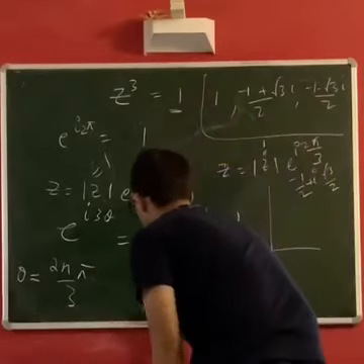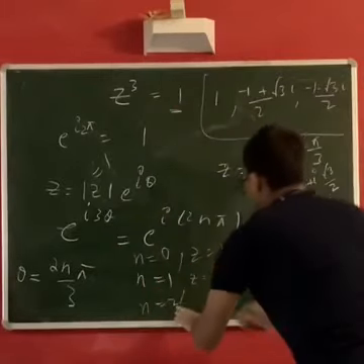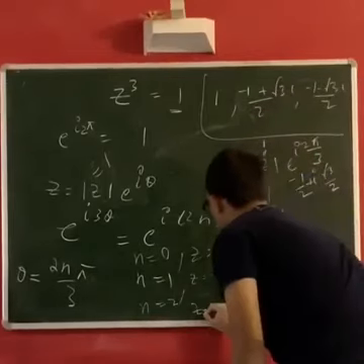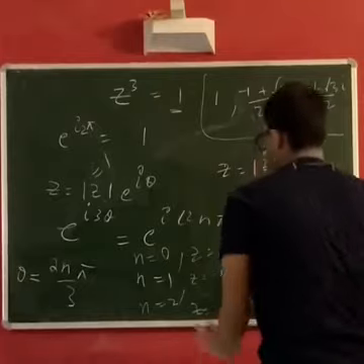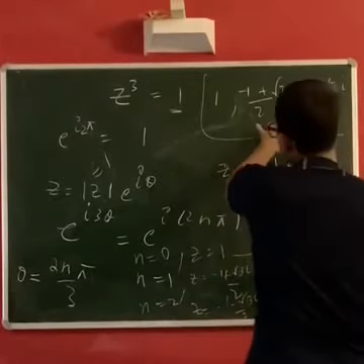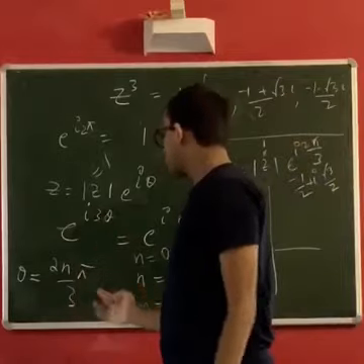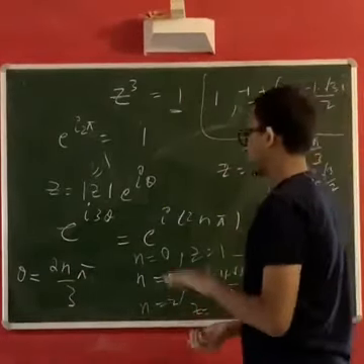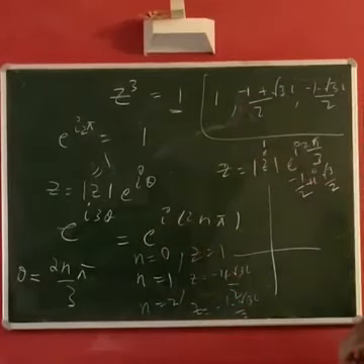Next, for n equal to 2, if you just substitute the trigonometric values, you will get the third solution. I'll leave that for you to do. So that way we have the 3 solutions. Now you may point out we could go on with n equal to 3, 4 and so on. I'll leave that to you again, for those who know trigonometry. If you compute, you will just keep getting the same solutions.